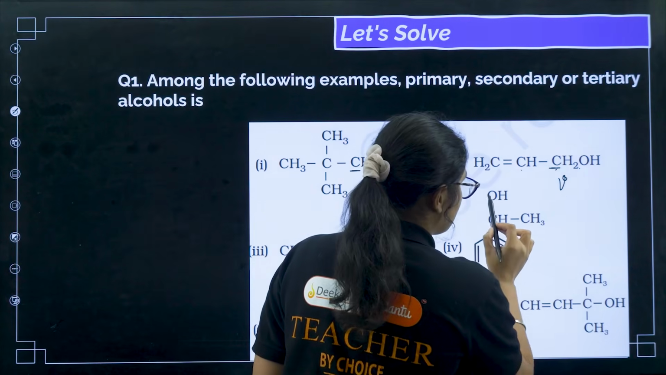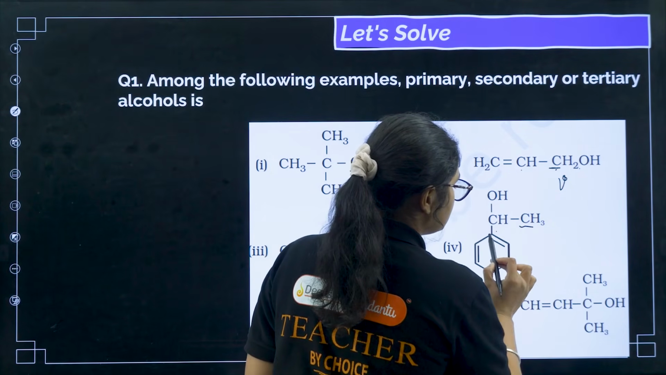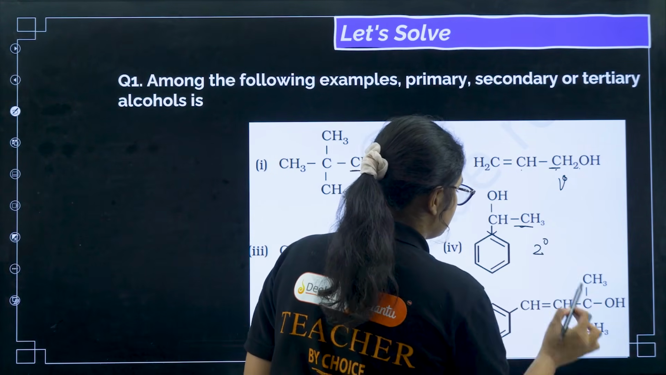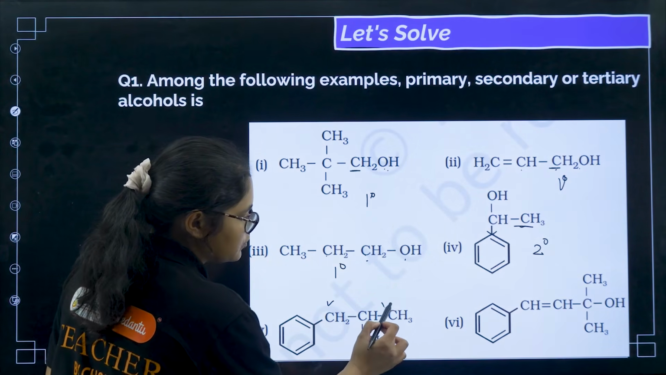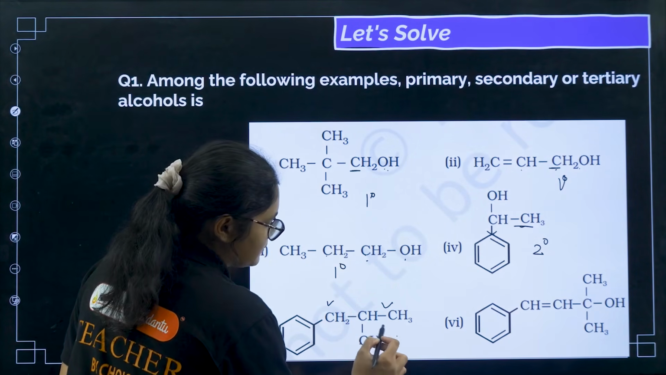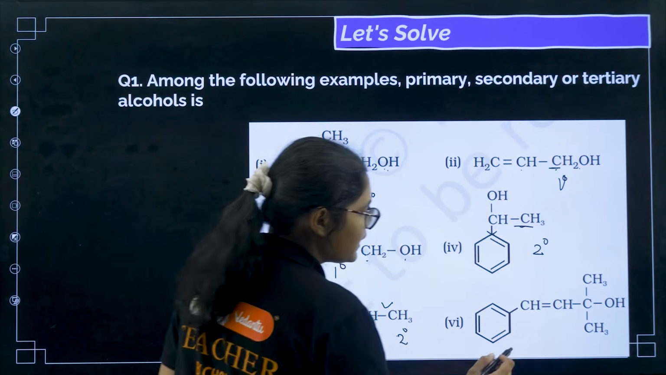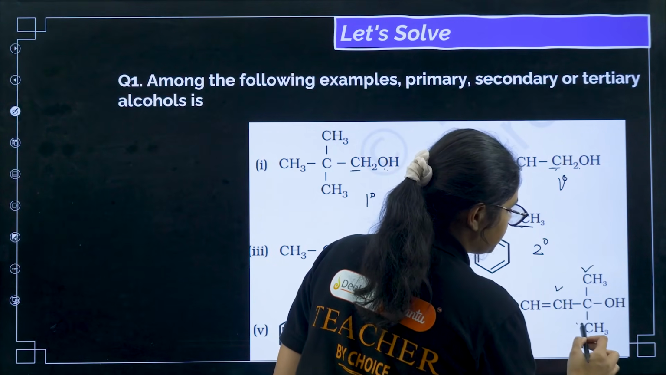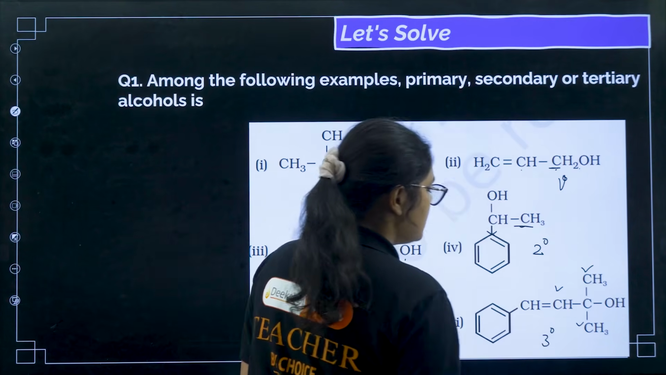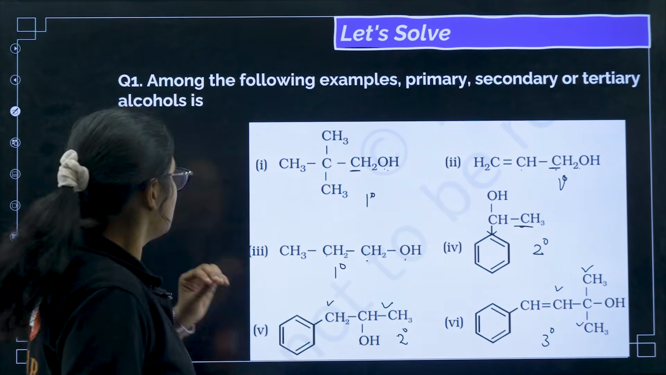Now this carbon is containing the OH group and this is attached to two carbons, so it is secondary. Next one, we have this carbon containing the OH group, it has two carbons, so it is again secondary. And if you see this carbon which contains the OH group, it is attached to three carbons, so it is tertiary. Okay, so that is how you can decide.